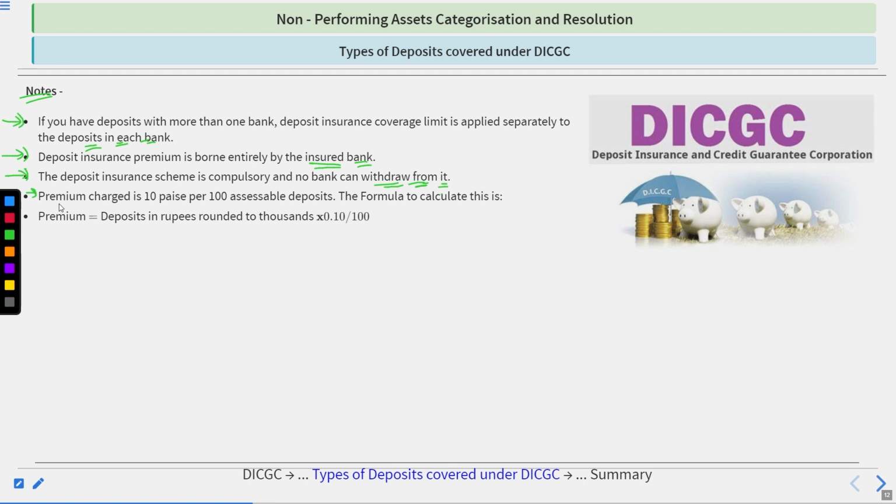Fourth, the premium charge is 10 paise per 100 of assessable deposits. The formula to calculate this is: premium equals deposit in rupees, rounded to 1000, into 0.10 divided by 100. On this formula, we calculate the premium charge on the deposits.